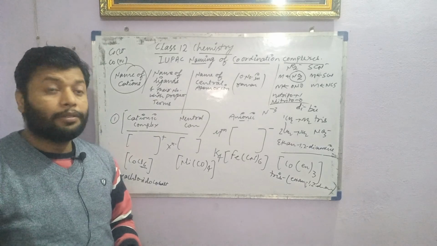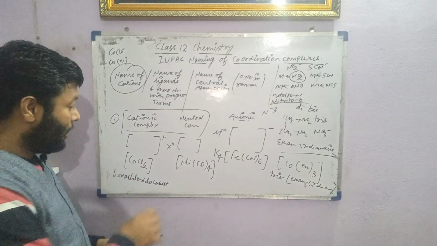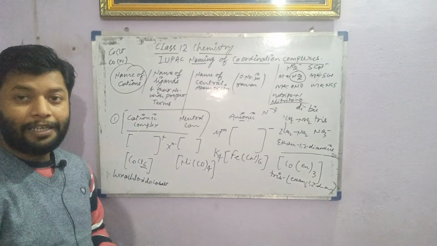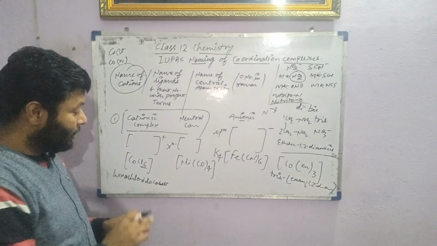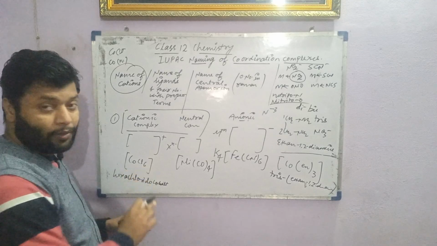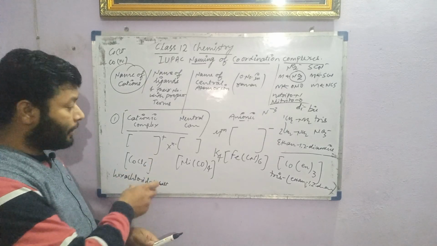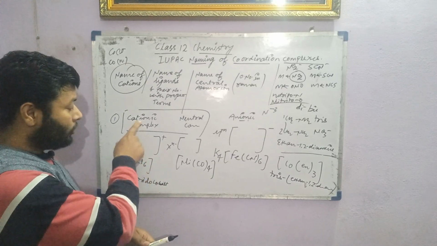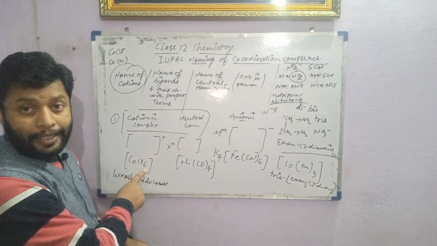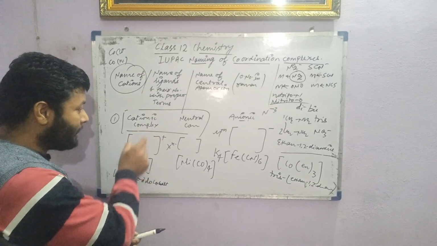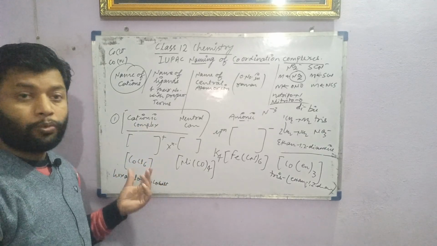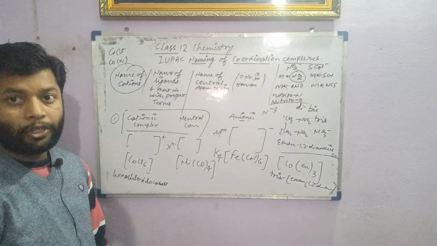For the complex I have taken here, the oxidation number is not satisfied during calculation. So it cannot be an example of a cationic complex. I wrongly wrote this complex in the cationic section, but it could actually be an anionic complex.